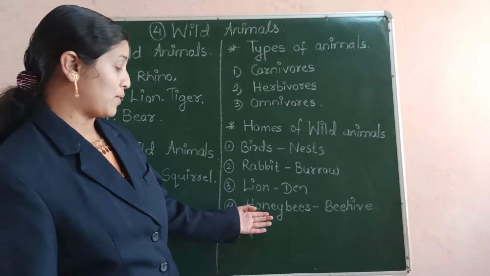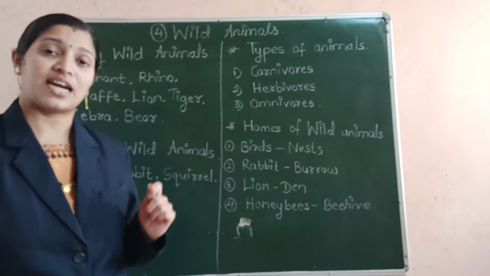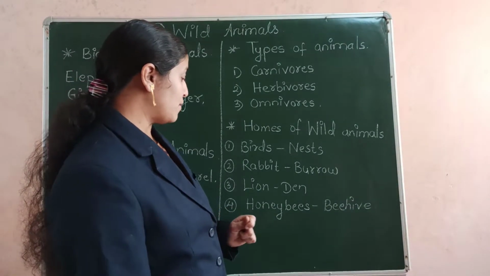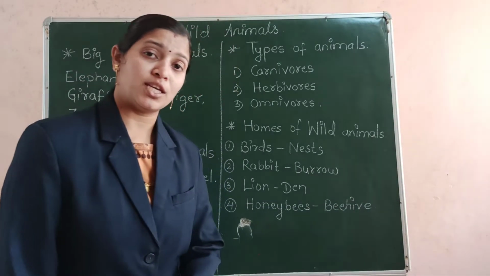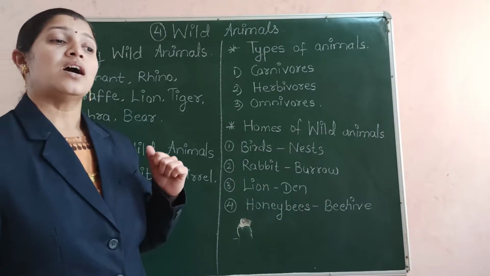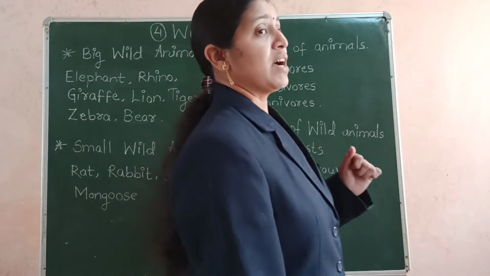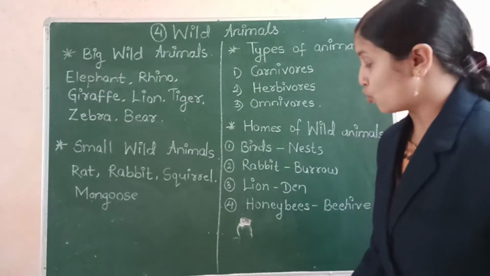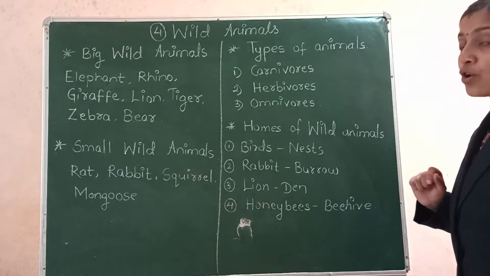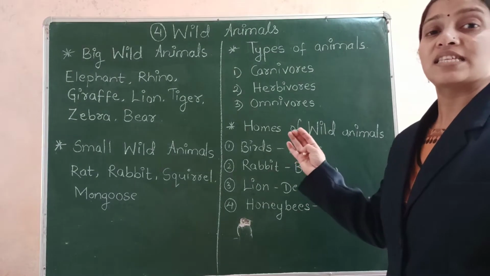Also we have honeybees, a small insect, honeybee. Where does it live? It lives in the beehive, or we also call it a honeycomb. So the honeybees prepare a honeycomb or a beehive for themselves, and they stay together.